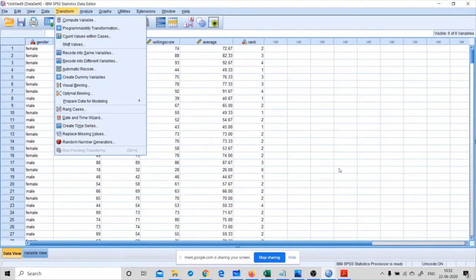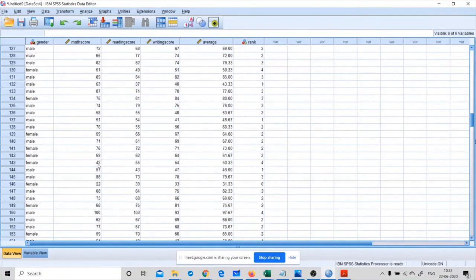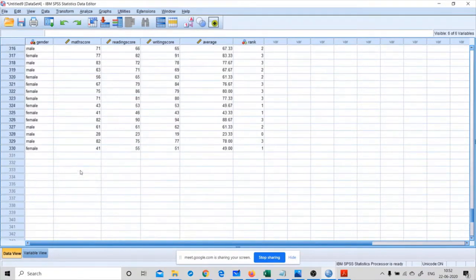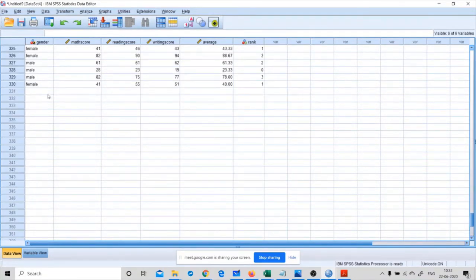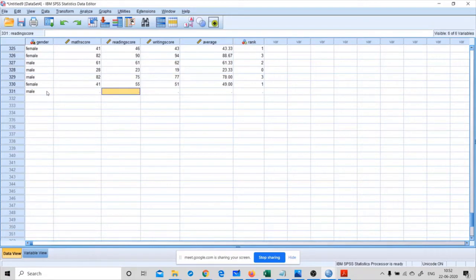Now, how to handle the missing values in our data? Let me add a few variables with missing values. For example, male, 54, 60.